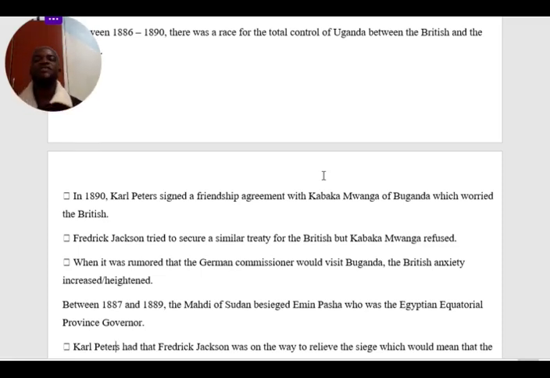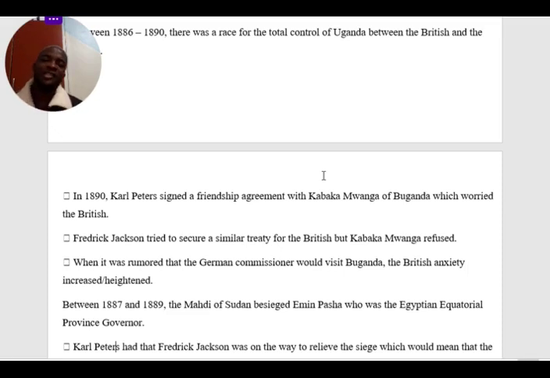After the Germans under Karl Peters signed an agreement in 1890, Britain also came to sign an agreement with Kabaka Mwanga. But Mwanga refused to accept the British treaty, and he only stood by what he had agreed with Karl Peters.